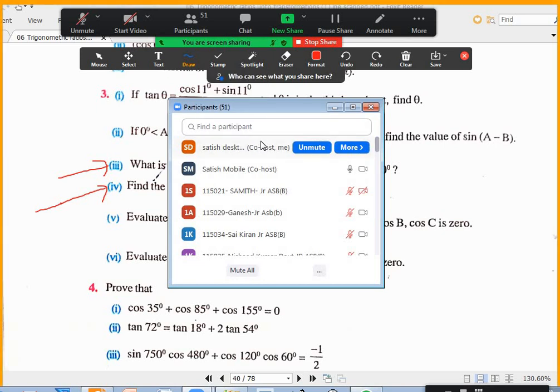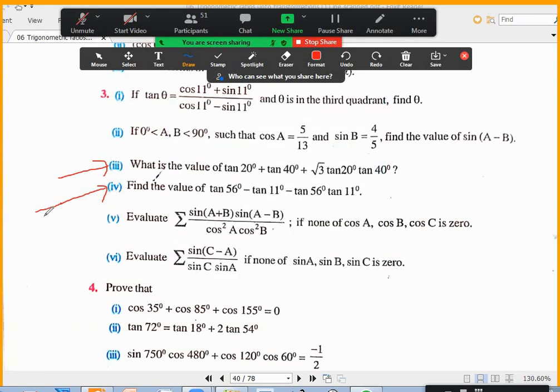Ganesh, roll number 29. Sir. Are you there in the class? Yes. How to do this fourth one? Sir, directly I did, like finding the values. How can you find tan 56 value, tan 11 value? Sir, I will tell, sir. Here 56 minus 11 is equal to 45 degrees. I asked Ganesh now. Sorry, sir. Yes, Ganesh. You are muted, Ganesh.